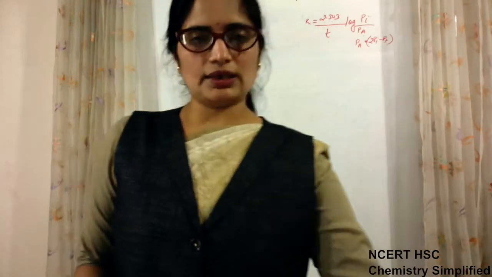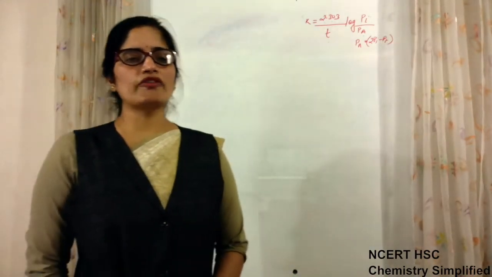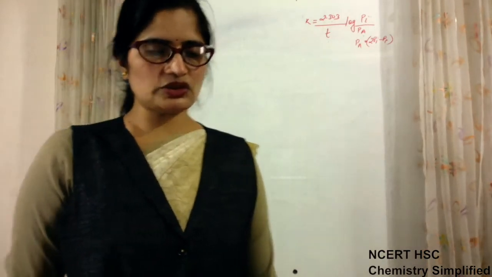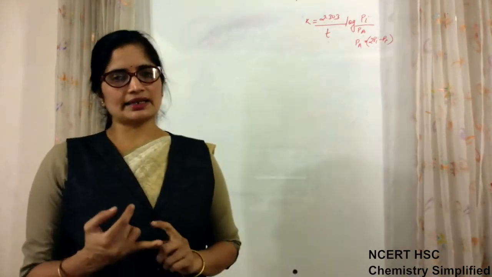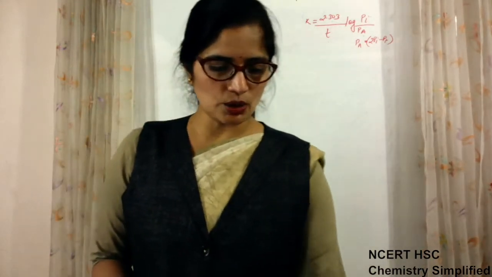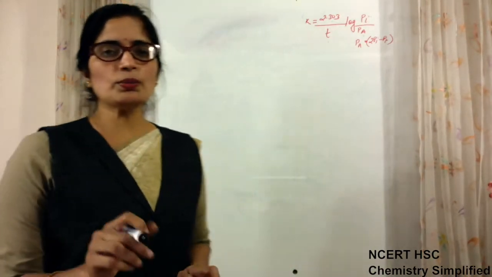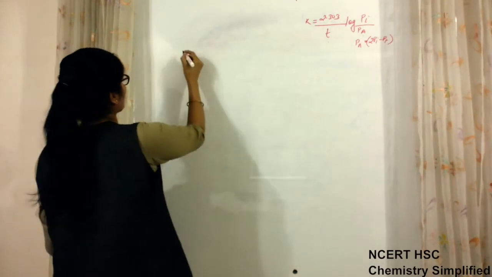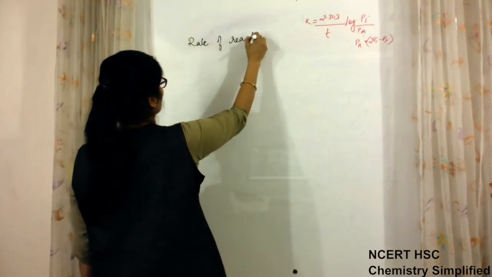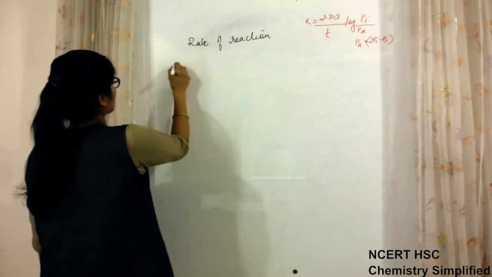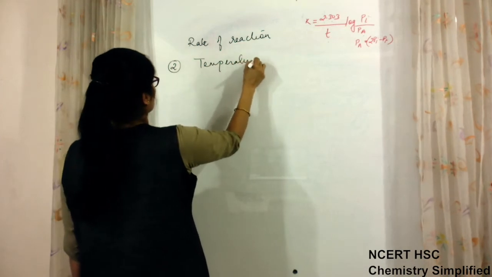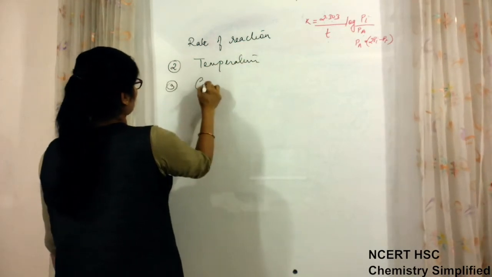Okay, so dependence of rate of reaction on concentration is this much, which we have discussed. We have discussed rate law, differential rate law, as well as integrated rate law. Now two more factors were there affecting rate of reaction. Those were, second factor was temperature, and the third factor was catalyst.